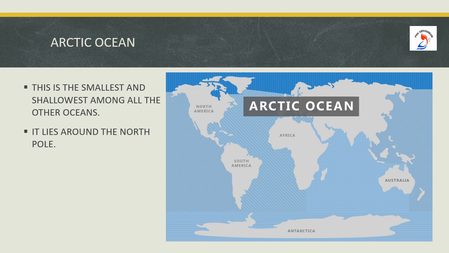Arctic Ocean. This is the smallest and shallowest among all the other oceans. It lies around the North Pole. Now we have seen all the oceans. Can we name the oceans again? Pacific Ocean, Atlantic Ocean, Indian Ocean, Southern Ocean and the Arctic Ocean.